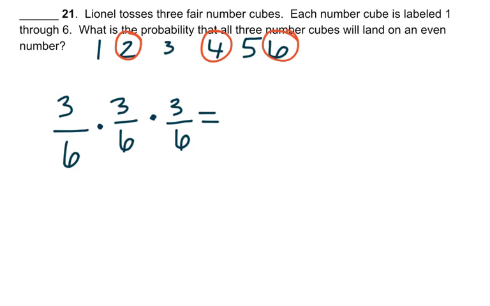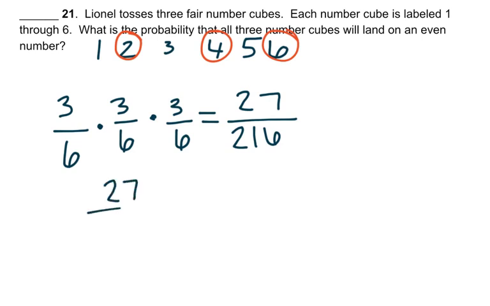So 3 times 3 times 3 is 27. And 6 times 6 times 6 is 216. Well, these can be reduced. So we must reduce it to get our final answer.